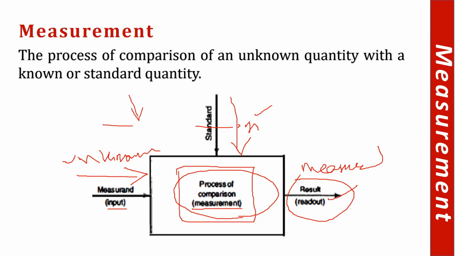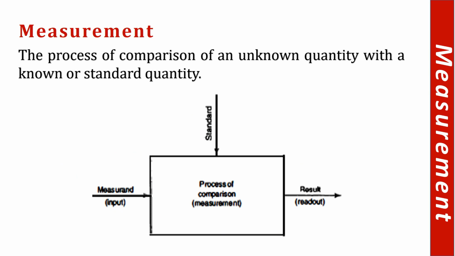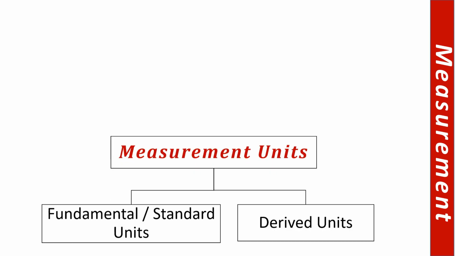So we provide a standard, known quantity and an unknown quantity to a system, or an apparatus, or a measuring system, which gives us an output. Obviously, to find different physical quantities, this instrument or system would be different, which we will be discussing in the future.